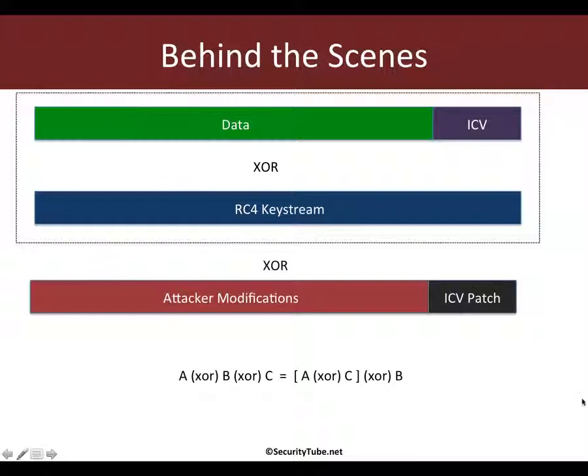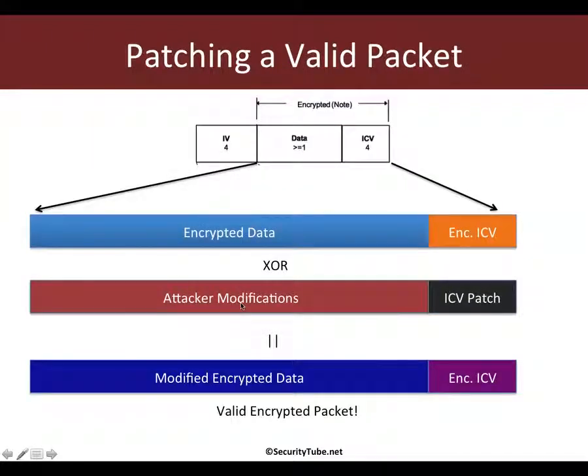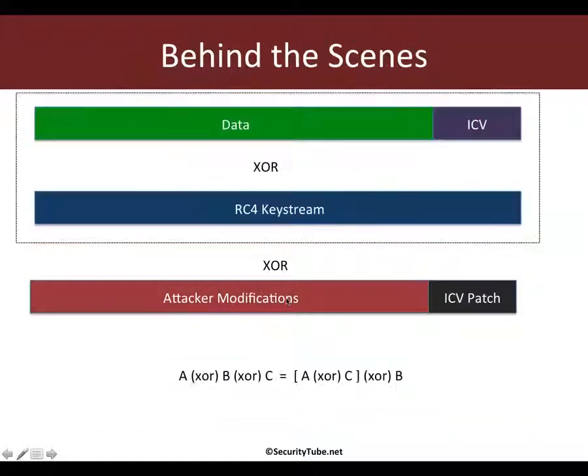Here is a very interesting property of the XOR operation. Let's say the original plain text packet is A, the key stream is B, and the attacker modification is C. Currently A XOR B is the plain text data XORed with the key stream to get the encrypted packet. And then if you remember the previous slide, we XOR that encrypted data with the attacker modification, which is C in our case.